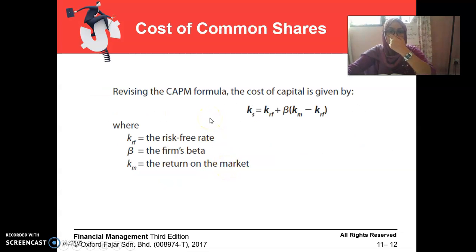Okay, and then you can revise the formula of CAPM also from the capital budget topic. So CAPM: Ks, the cost of common share, equals Krf, the risk-free rate, plus beta times the return on the market minus the risk-free rate.